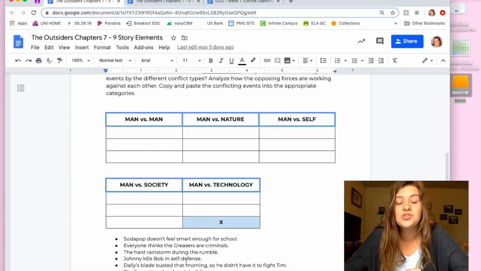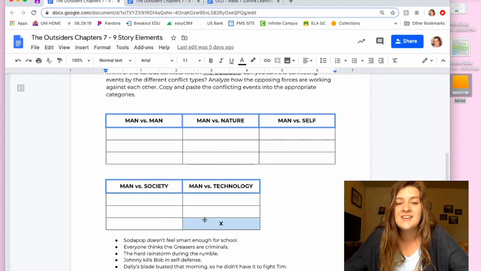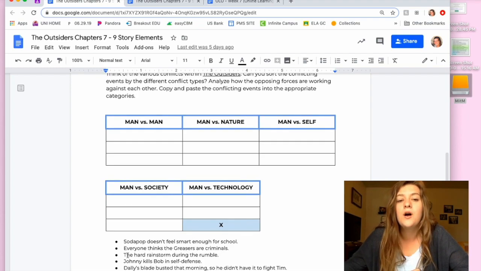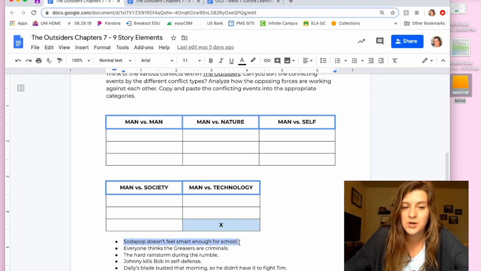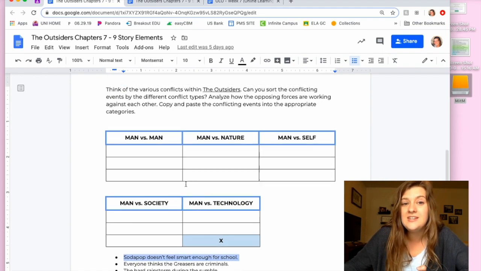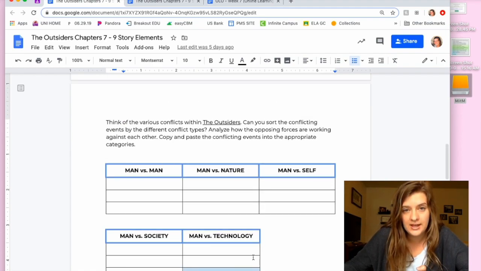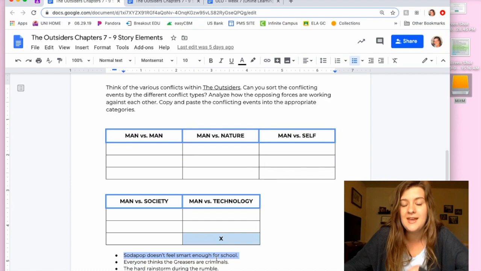And you have to sort these different events into this chart. So, for example here, I would read this first event from the story, and it says, Soda Pop doesn't feel smart enough for school. Based off of these different types of conflict, I'm going to copy and paste this event into the correct category.